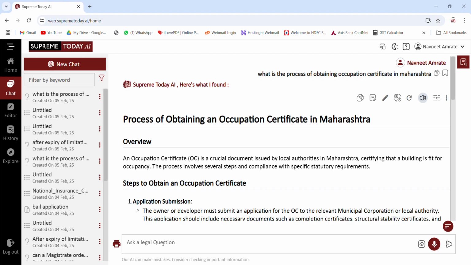So now this is something which is not coming from any source, but it is coming from particular judgments which have already been decided on this query, and at the same time those judgment links are available here. So that means you can be very sure that what you're reading is relevant and it is there in the judgment, and the same can be cited in any court.